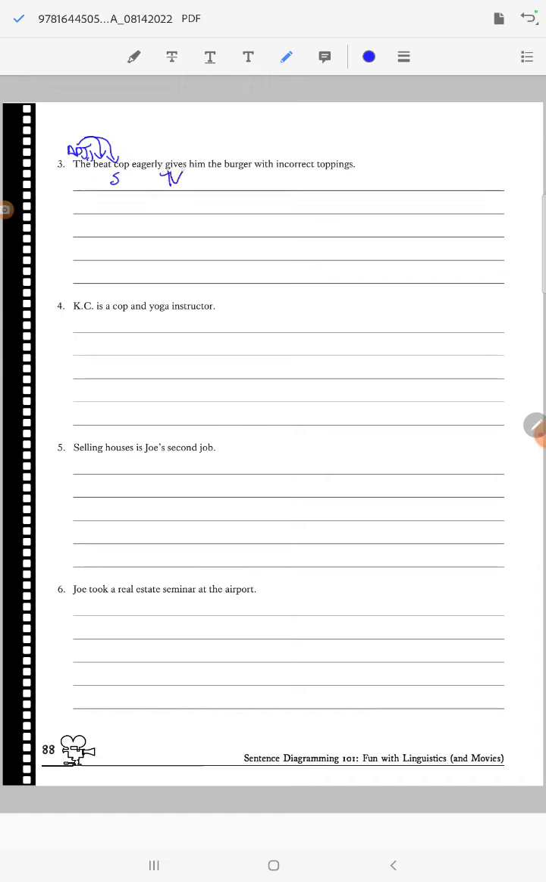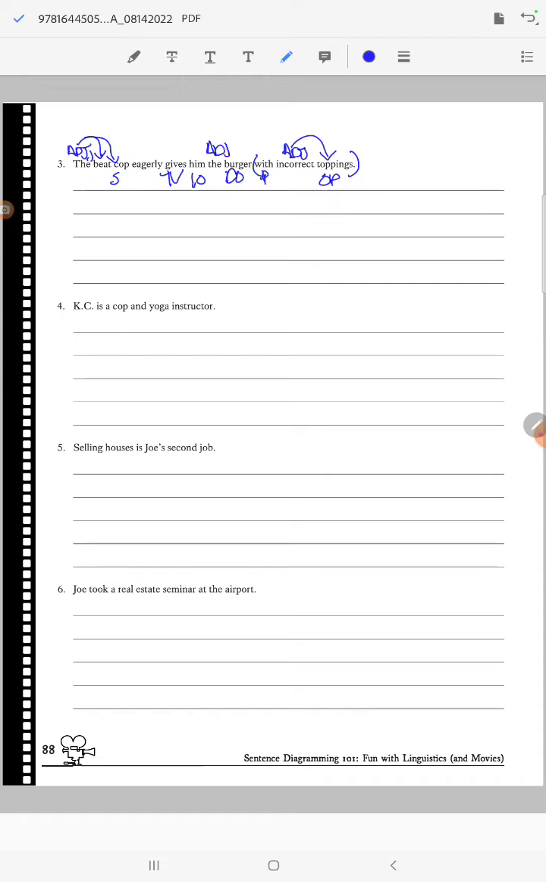He gives. And what does he give? Well, he gives the burger. So that's my direct object. And he gives the burger to him. And then with incorrect toppings is a prepositional phrase. We've got a bunch of other stuff here, but let's deal with the prepositional phrase first. So we have a preposition, an object. This is an adjective telling me which toppings, apparently the incorrect ones.